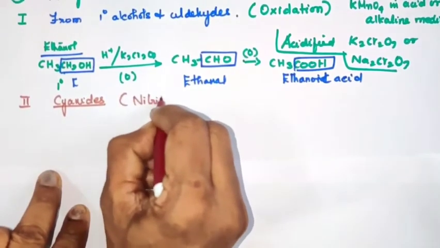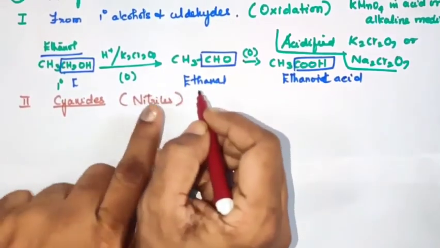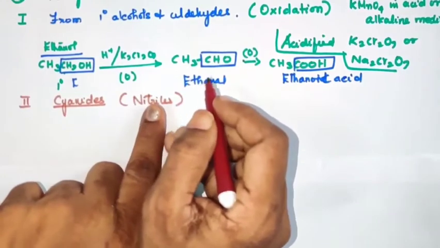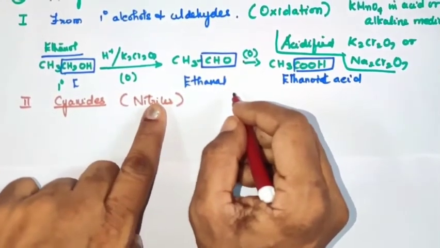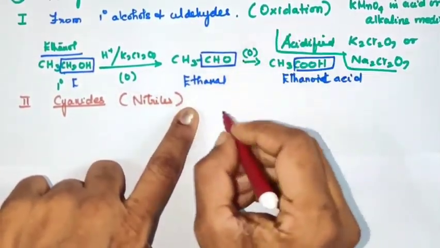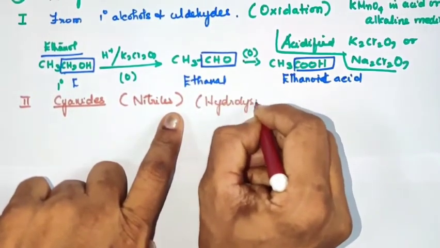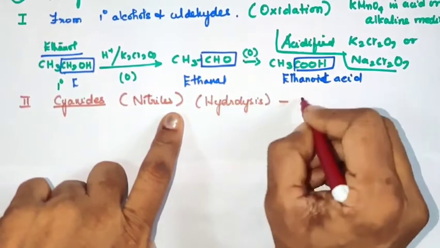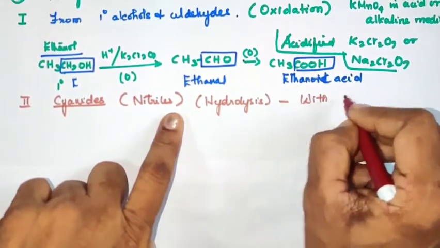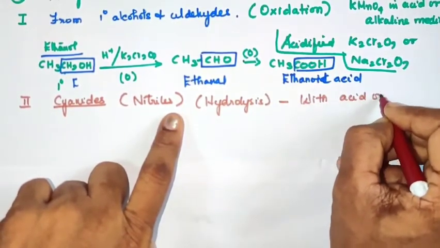The second method is from cyanides, which are also called nitriles. How do you convert nitriles or cyanides into carboxylic acids? Simply hydrolysis. We know about hydrolysis: hydrolysis means addition of water, right?